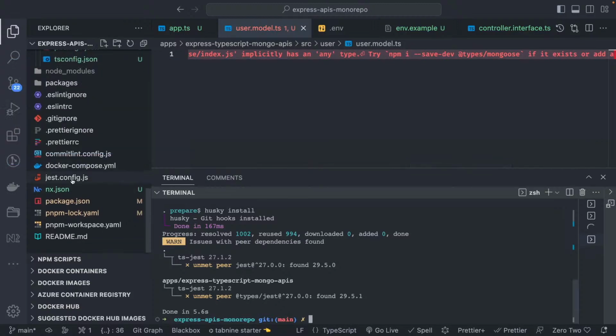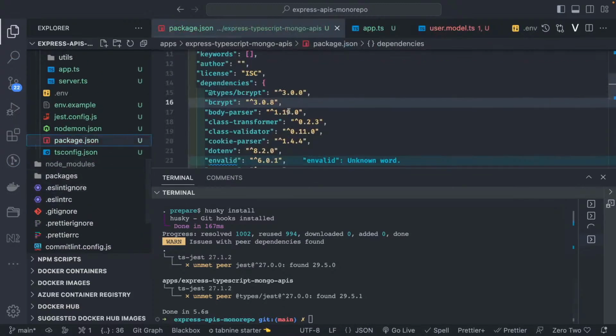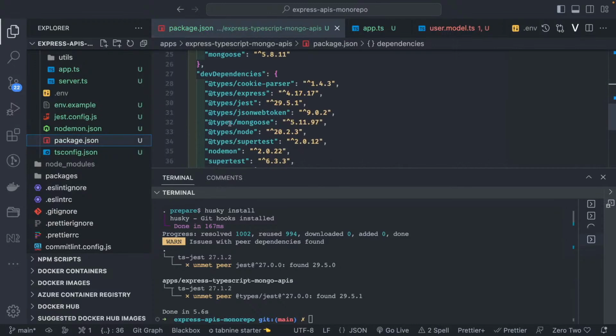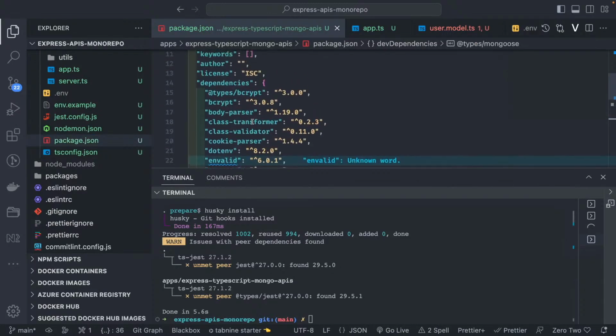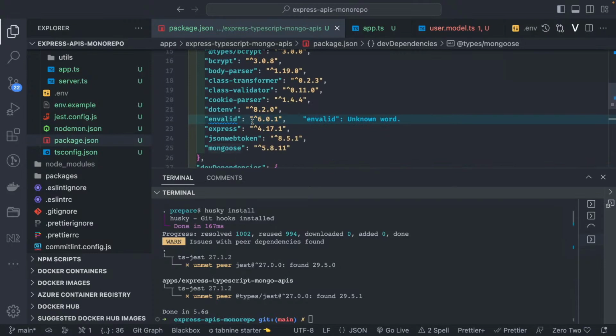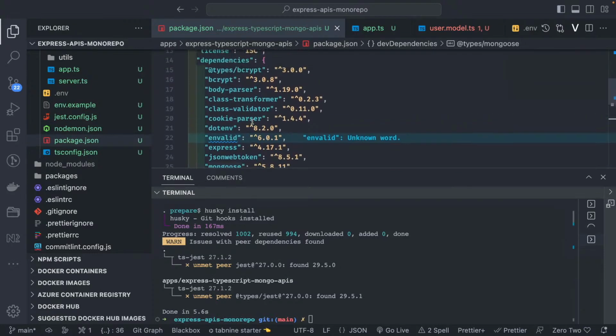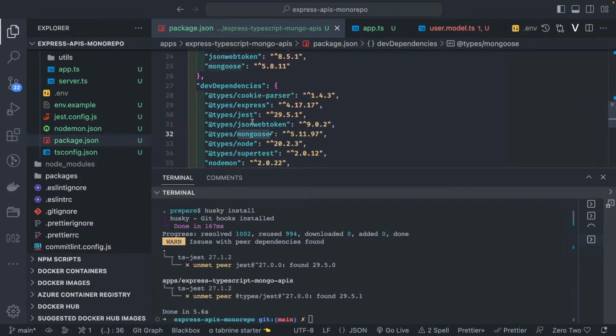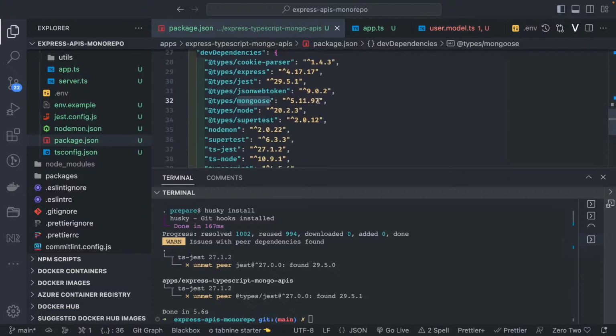If you see my package.json for this project, I added these mongoose typings, types mongoose 5.11, and okay, there may be a mismatch of these versions, 5.8.11. Maybe that is the issue.